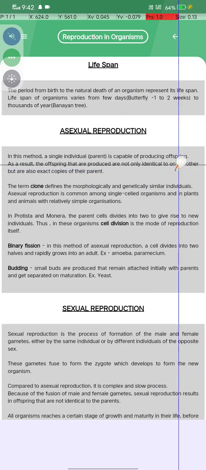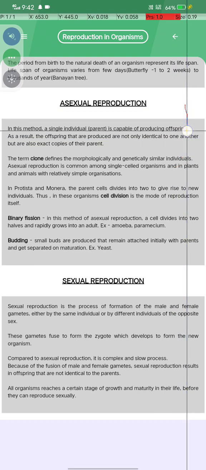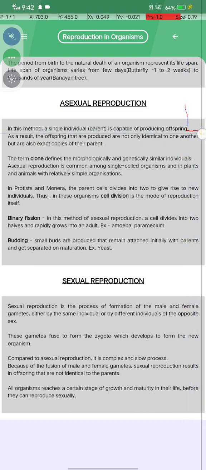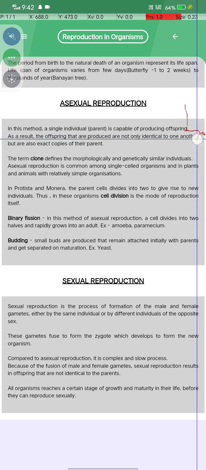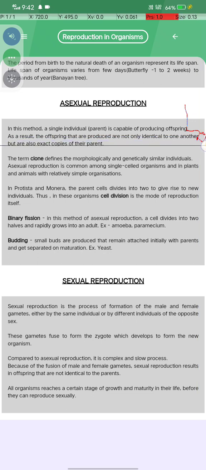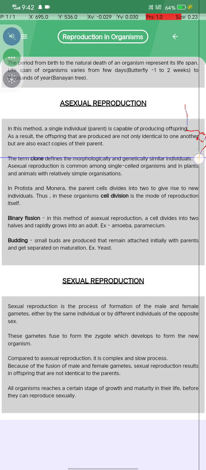Okay, now let's see asexual reproduction. In this method, a single individual parent is capable of producing offspring. As a result, the offspring that are produced are not only identical to one another but are also exact copies of their parent. The term clone defines morphologically and genetically similar individuals.